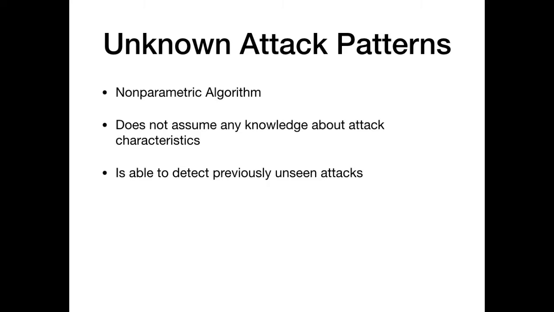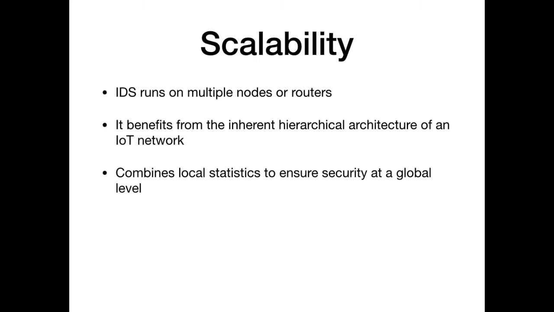The third challenge is unknown attack patterns. Audit is a non-parametric algorithm which does not assume any knowledge about the attack characteristics. Because of that, it is able to detect previously unseen attacks as well. The fourth challenge is scalability. Audit can be run on multiple nodes or routers and it benefits from the inherent hierarchical architecture of an IoT network. It combines local statistics to ensure security at a global level.